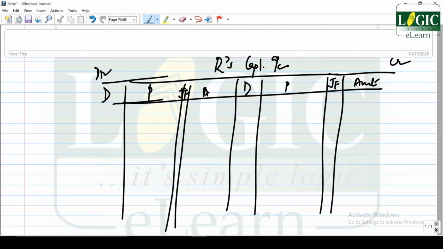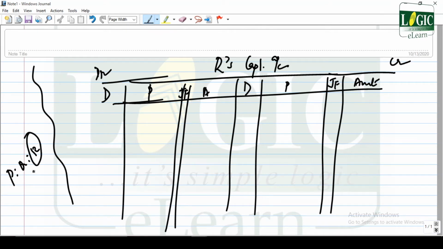Now what all things here are eligible? So here we will have P is to Q is to R. R died and their ratio was 2 is to 1 is to 1. So that man's share is 1 by 4. Now the capital to his credit at the date of last balance sheet. So by balance brought down, how much? 10,000.